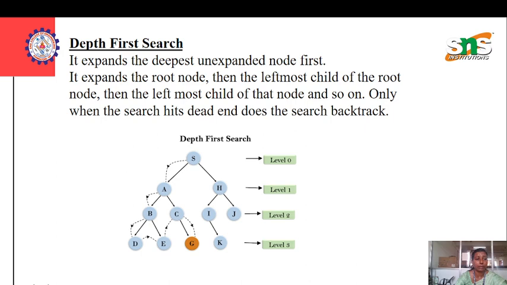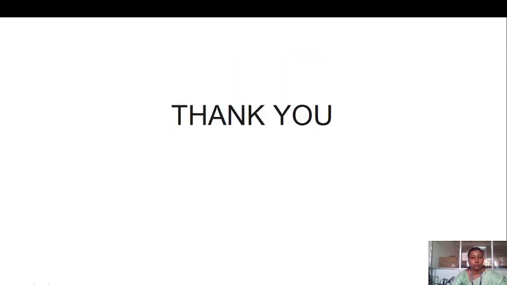For space complexity, the DFS algorithm needs to store only a single path from the root node, hence the space complexity of DFS is equal to the size of the fringe set. And the DFS search algorithm is non-optimal, as it may generate a large number of steps or high cost to reach the goal node. It starts with level 0 and ends with the final goal state. Thank you.